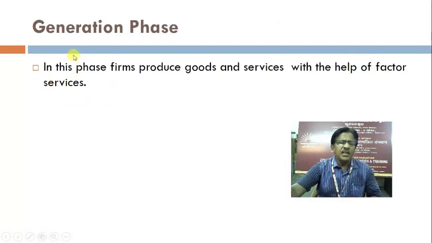In detail, in the generation phase, firms produce goods and services with the help of factor services. How does the firm produce goods and services? Firms produce goods and services with the help of factor services.